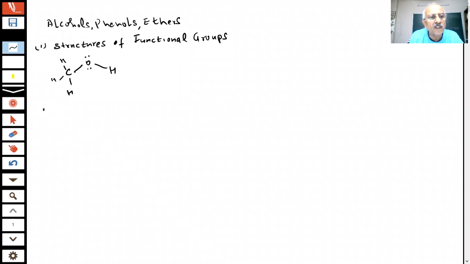What is the name of this compound? Methanol. This is my methanol, and then this other compound which I am writing is my phenol. There are two lone pairs of electrons on the oxygen, as you can see.